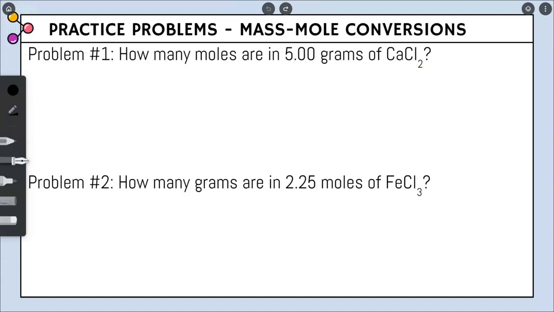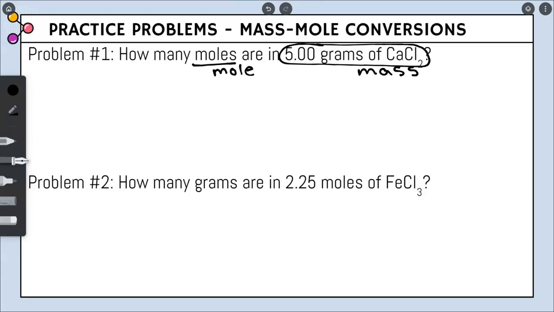Same kind of steps we did when we did the mole conversions: we're going to circle what we are given and underline what we're trying to solve for. So in this problem, we are given 5.00 grams of CaCl2. The problem is asking us to solve for moles. Since I circled grams, that is going to be mass island now, and I'm trying to solve for moles.